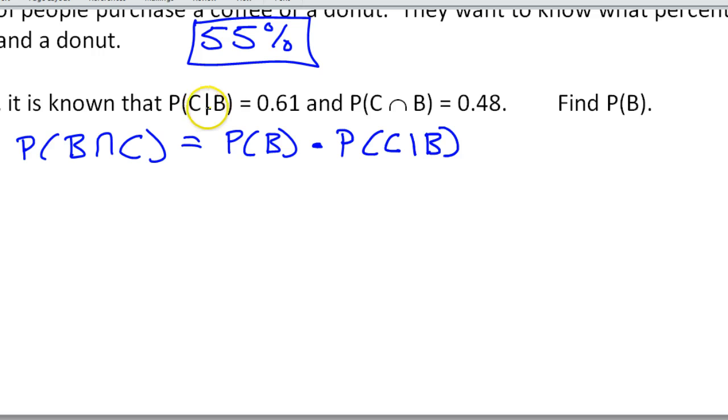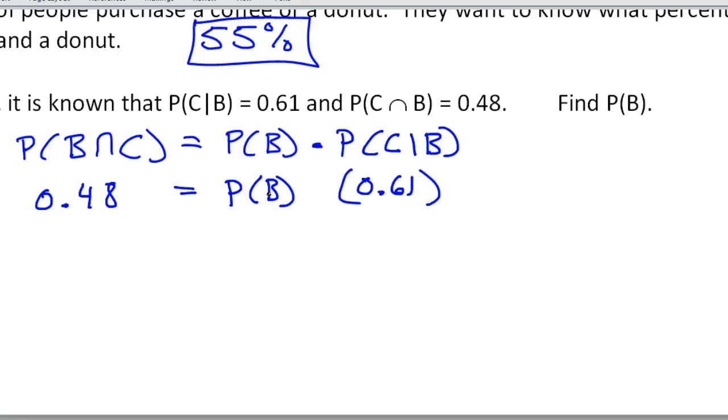So probability of C given B, that's given as 0.61. So I'm going to put my 0.61 right here. Let's see, probability of C and B is 0.48. Okay, so that's going to be this right here, so 0.48. So the only thing that's missing is probability of B. That's the thing that we're supposed to find.